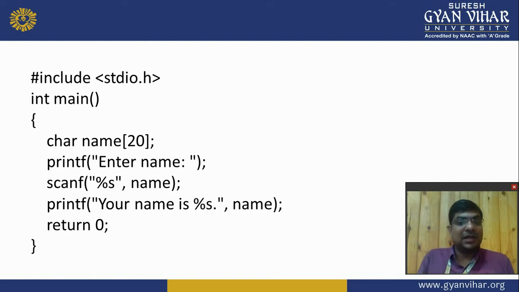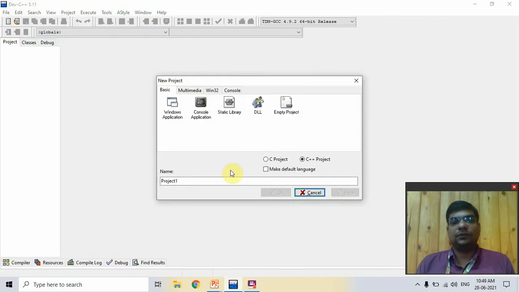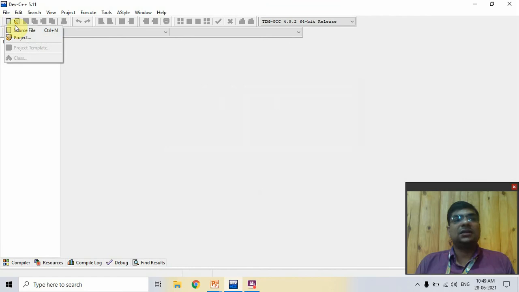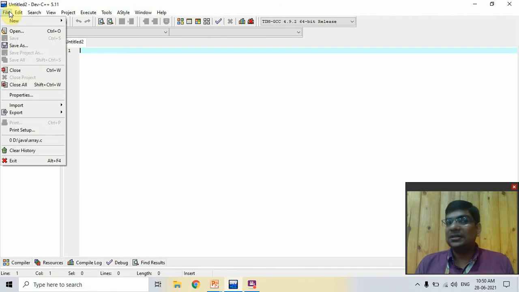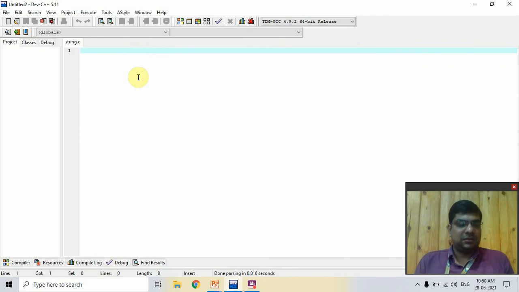Now this is a simple example to create a string. Now we move on to Dev C++ and create a string. Now I create a new file. Sorry, not a project. A project is an assembly of many programs. When you create a batch of a project, you insert many C files, and then that project is created. Now I create only a simple program, so I create a source file only. You give a name, like string.c, and save.